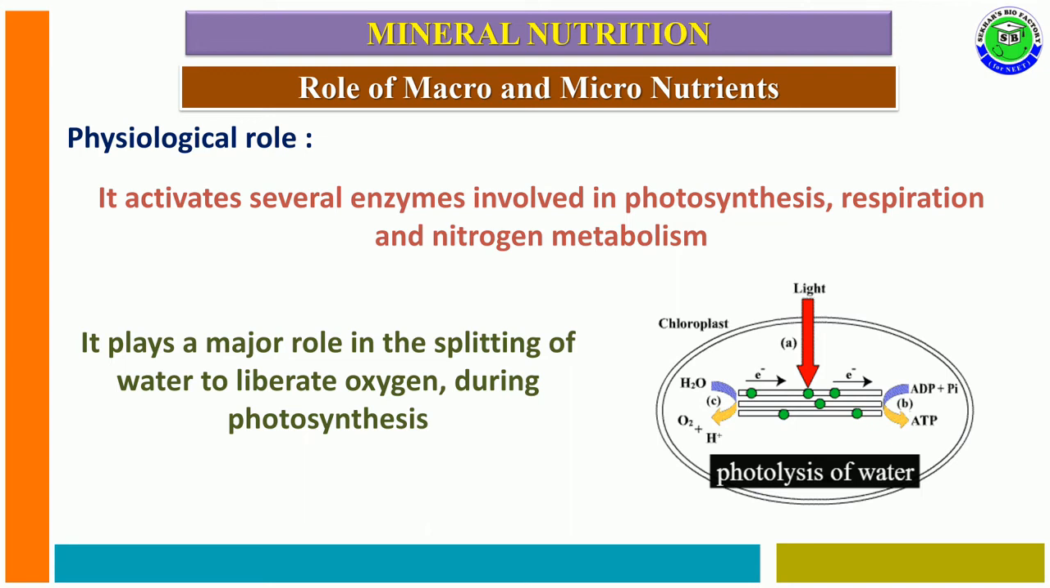These manganese ions play an important role in photosynthesis. At the time of photosynthesis in the lumen of the chloroplast, the water molecule breaks down into H plus ions, electrons and oxygen. For the breaking of the water molecule during photosynthesis, manganese ions are needed along with chlorine. Manganese plays an important role in the breakdown of the water molecule in the presence of light, which is called photolysis of water.